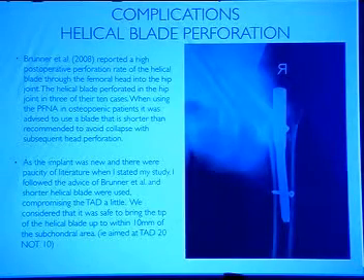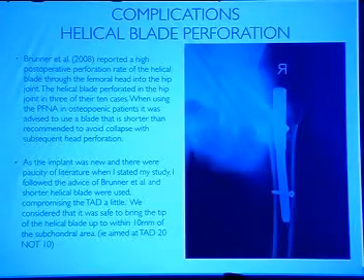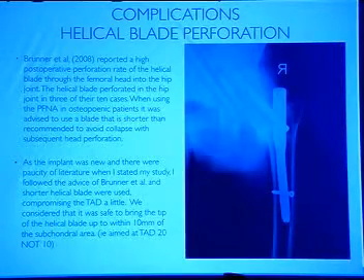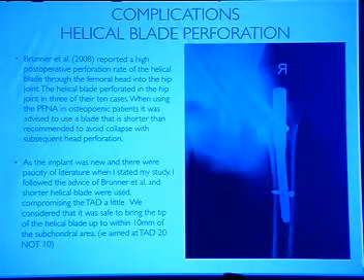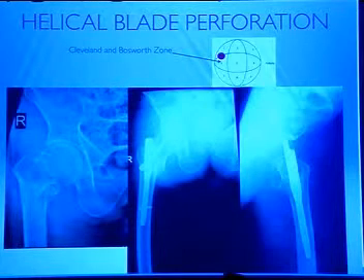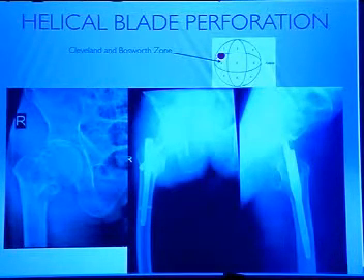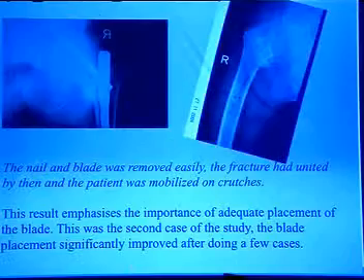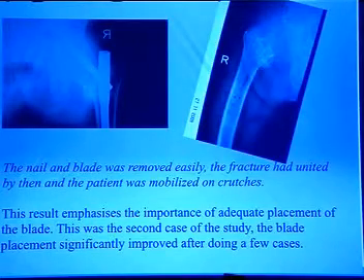Complications. Berner in 2008 reported a high post-operative perforation rate of the helical blade, which we also noted in one of our cases. This is the case in which the helical blade perforated, unlike a screw which cuts out. This is a new complication which was seen in PFNA2. This blade actually perforated inside without cutting out of the head.